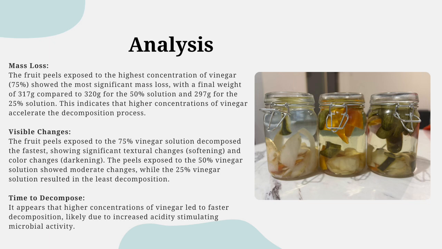Then we have visible changes. The fruit peels exposed to the 75% vinegar solution decomposed the fastest, showing significant textural changes and color changes. The peels exposed to 50% vinegar showed moderate changes, and the 25% vinegar solution resulted in the least decomposition. And finally, we have the time to decompose. It appears that higher concentrations of vinegar led to faster decomposition, likely due to increased acidity stimulating microbial activity.